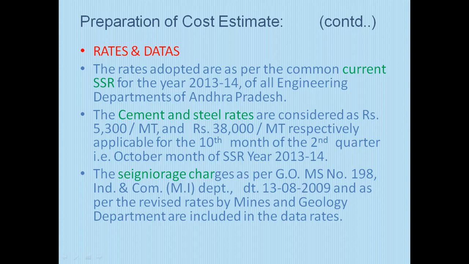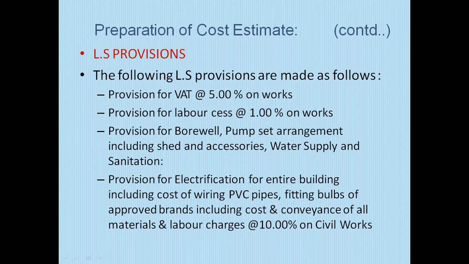Now 2021-22. Like cement rates, you have to use current rates. LS provisions: the following LS provisions are made. Provision for VAT, now GST, 18%, 12%, as the case may be.